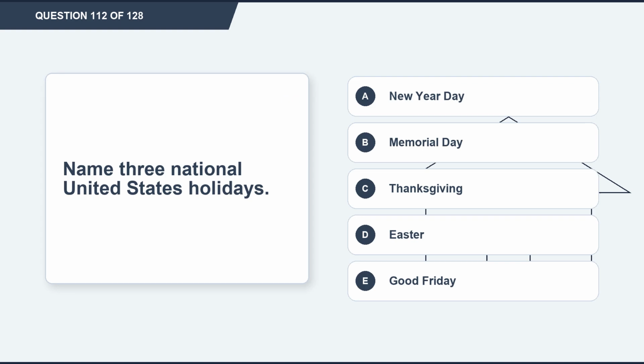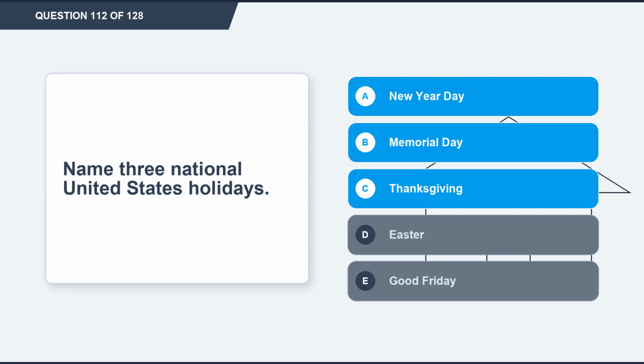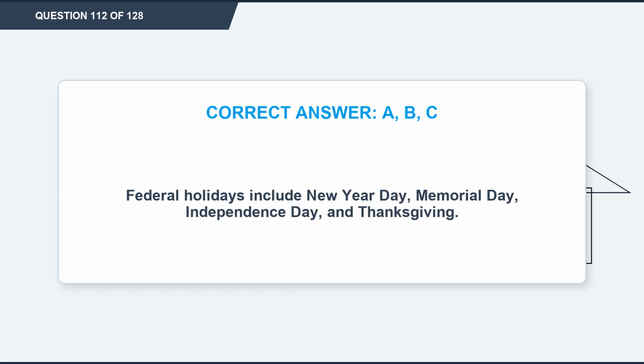Question 112. Name three national United States holidays. Option A, New Year Day. Option B, Memorial Day. Option C, Thanksgiving. Option D, Easter. Option E, Good Friday. The correct answers are options A and B and C. Option A, New Year Day. Option B, Memorial Day. Option C, Thanksgiving. Explanation. Federal holidays include New Year Day, Memorial Day, Independence Day, and Thanksgiving.